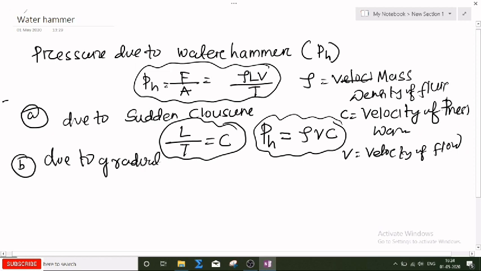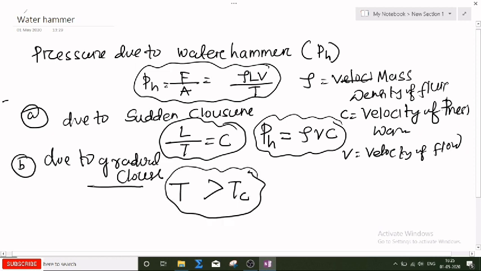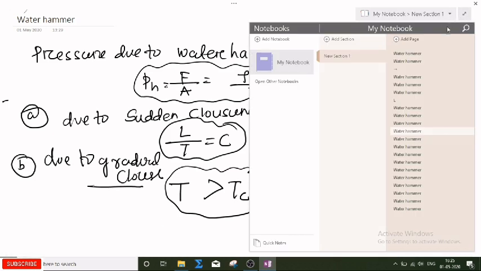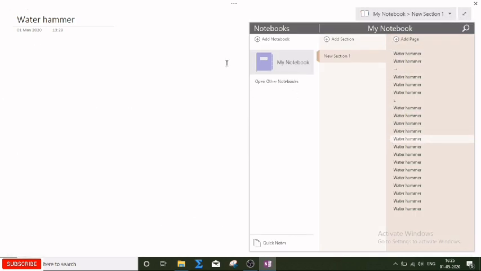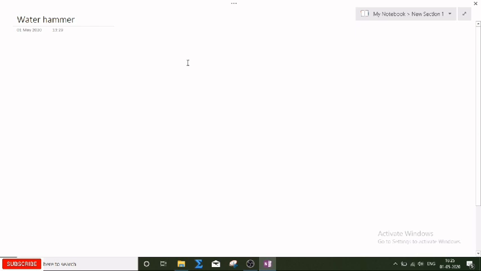So gradual closure means what? Gradual closure means the time taken by closing the valve is greater than the critical time. Okay, the time taken by closing the valve is greater than the critical time, that is called gradual closure. When you are gradually closing the valve, that should be required. You should close the valve gradually in order to avoid the water hammer effect in the pipe.